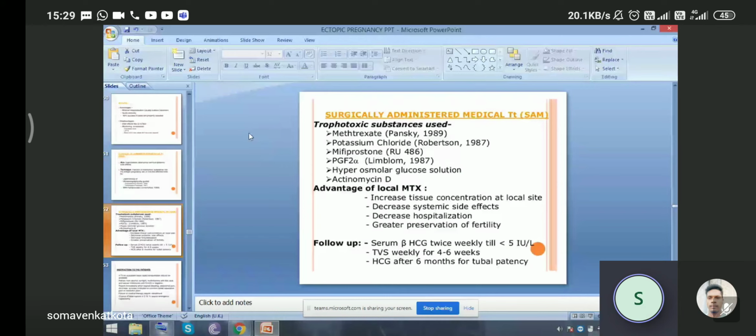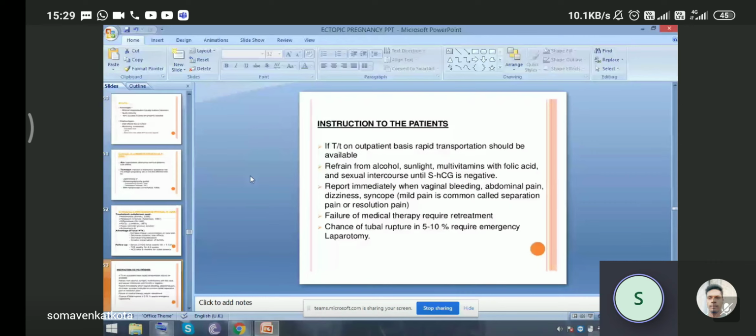What instructions are to be given to the patient? If treatment is on an outpatient basis, rapid transportation should be available. If the patient is not hospitalized and is at home, transportation should be available, because at any time a complication such as rupture can happen at the ectopic site. Refrain from alcohol, sunlight, multivitamins with folic acid, and sexual intercourse until the beta hCG is negative. Report immediately if vaginal bleeding, abdominal pain, or dizziness is present.